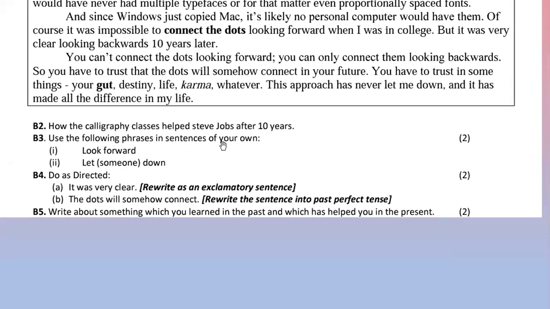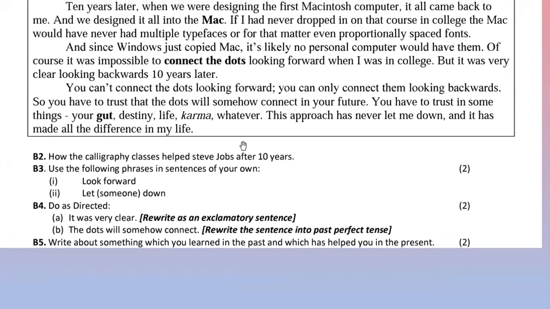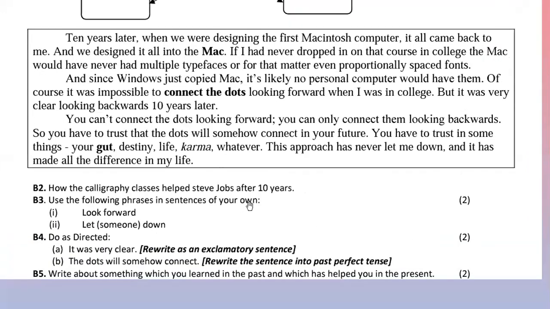Use the following phrases in sentences of your own. Children, here what happens? Sometimes a few children copy the same sentence which is given in the passage, but it is mentioned over here. You have to frame your own sentence by using these phrases. So we have to make our own sentence. First, we need to understand what that phrase stands for. What is the meaning of that phrase? First phrase is look forward. Look forward means something which is going to come in future. We are looking forward to that thing. Positive thing कुछ हम देख रहे हैं. Future में कुछ होने वाला है.